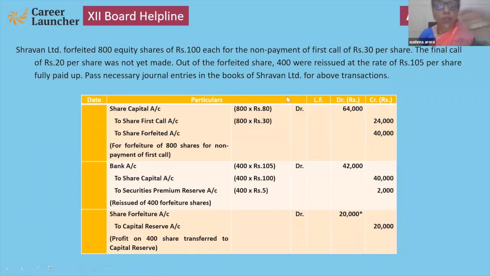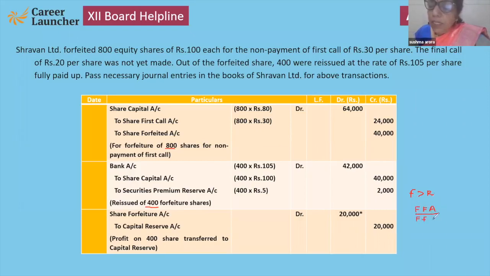Now you have to calculate share forfeiture account debit to capital reserve. How that 20,000 comes, I have to explain to you. Listen, children, when forfeiture is more than reissue. Here forfeiture is 800 but reissue is only 400. So what to do now? Calculate FFA, this is the easy way.